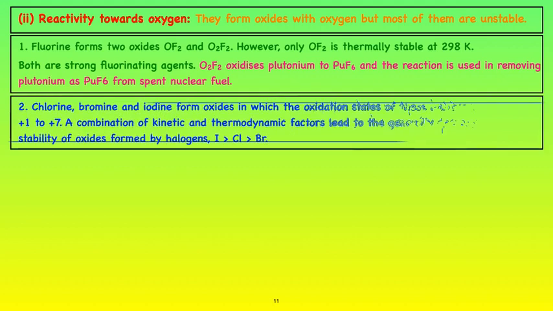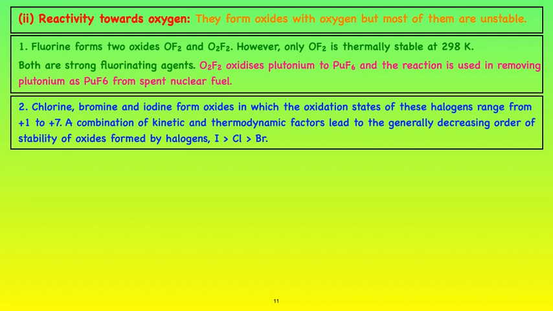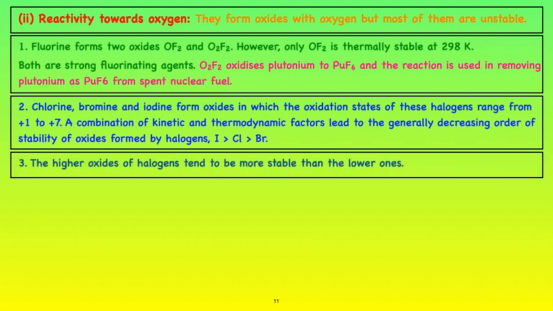It's an important reaction. Similarly, chlorine, bromine, and iodine form oxides in which the oxidation state of these halogens ranges from +1 to +7. A combination of kinetic and thermodynamic factors lead to a generally decreasing order of stability of oxides formed by the halogens: I is maximum, then Cl, and then Br. Keep in mind, the oxides of iodine are the most stable, then chlorine, and then bromine. The higher oxides of halogens tend to be more stable than the lower ones. Higher oxidation state oxides are more stable than oxides in lower oxidation state.